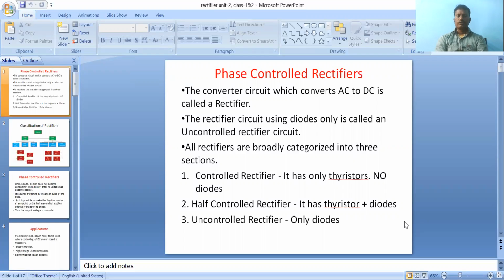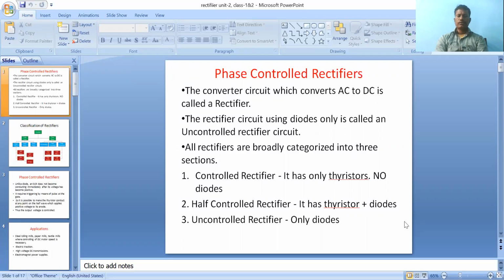What is meant by a rectifier? A rectifier means the circuit which converts fixed AC to variable DC. The circuit which converts fixed AC to variable DC is called a rectifier.